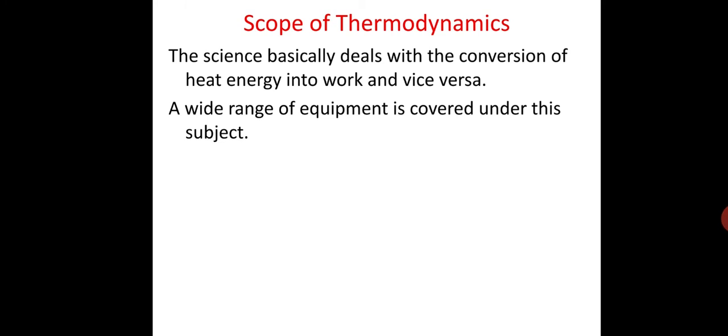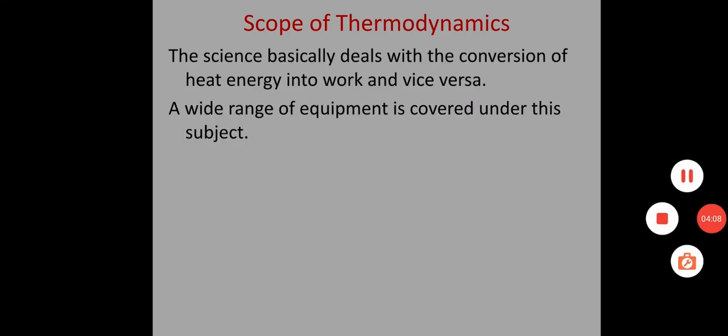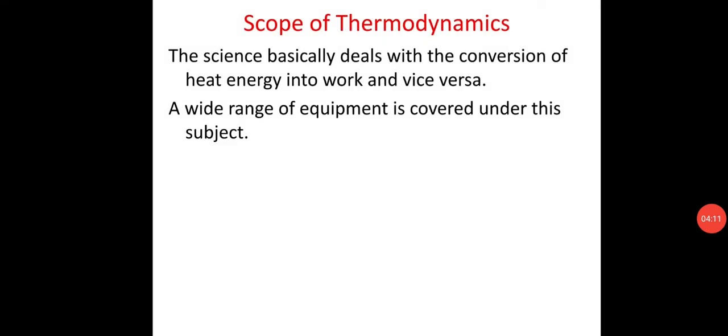The study of thermodynamics helps us to analyze the behavior of these devices and improve their efficiency. Now move to the next topic, that is, system